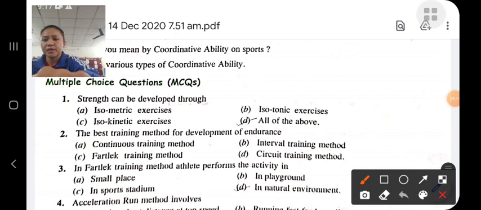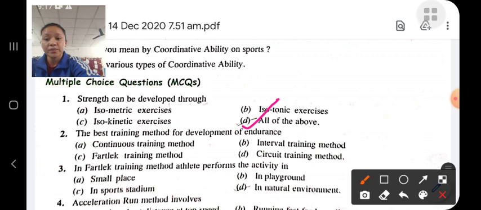Static strength. Strength can be developed through isometric exercise, isotonic exercise, isokinetic exercise, and all of the above. Strength can be developed through isometric, isotonic, and isokinetic exercise.